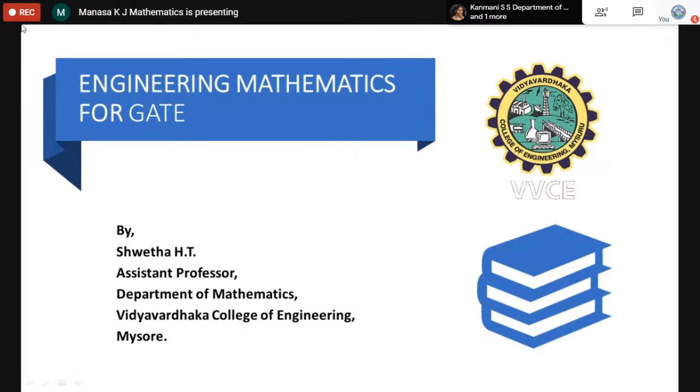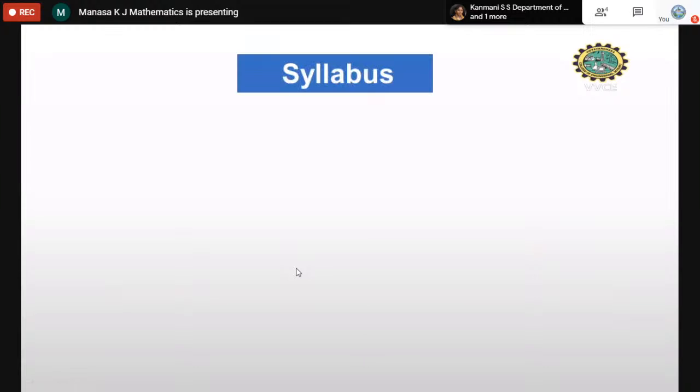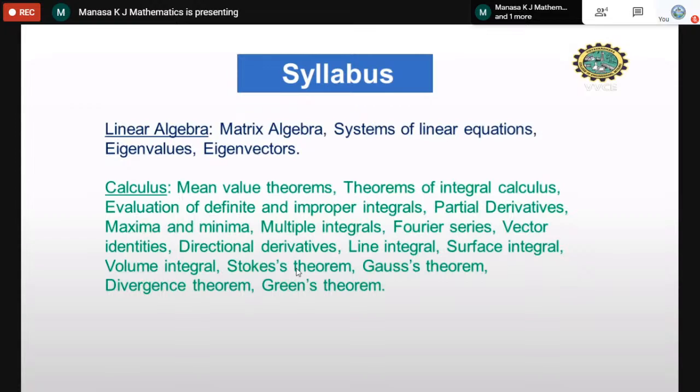I welcome everybody to the 9th day of GATE online training. So it is engineering mathematics for GATE. The syllabus includes engineering mathematics. So let us start with the syllabus of GATE mathematics.